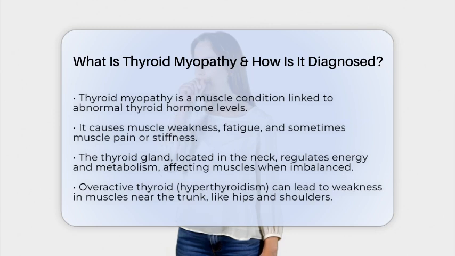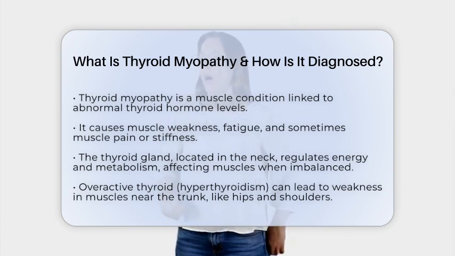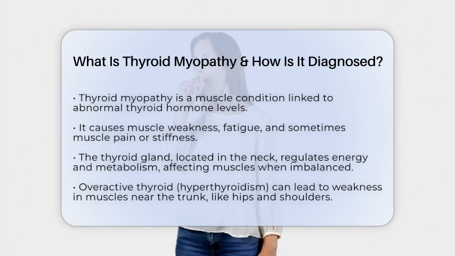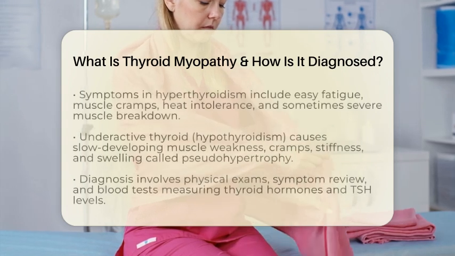It can affect anyone with thyroid issues, whether they have an overactive thyroid, called hyperthyroidism, or an underactive thyroid, known as hypothyroidism. The symptoms often develop gradually but can sometimes appear suddenly, especially in severe cases.